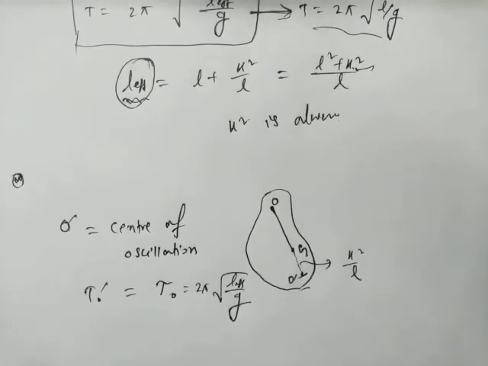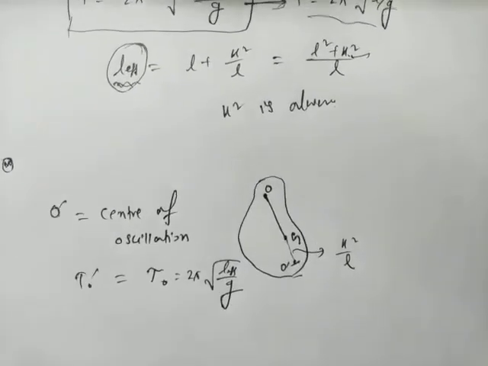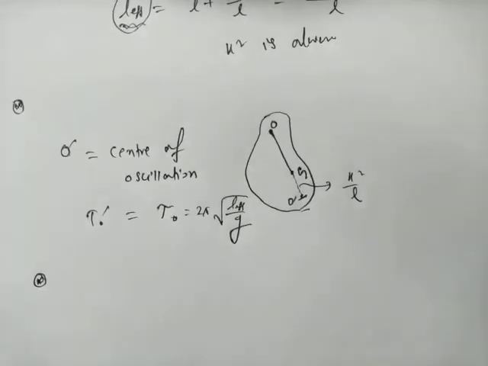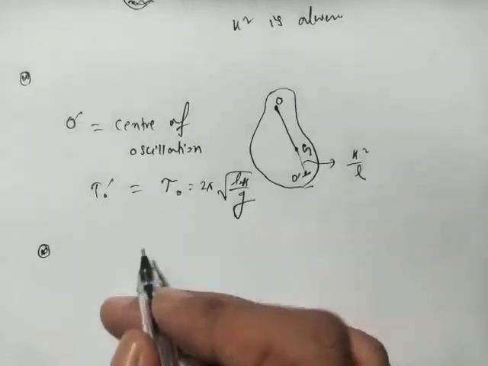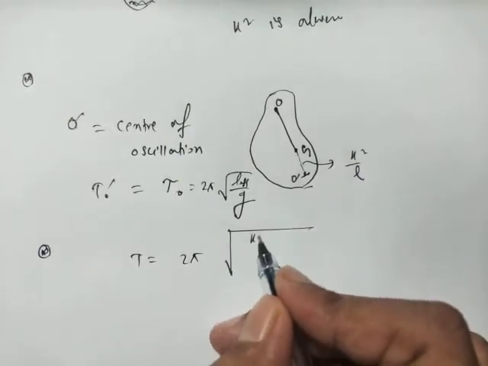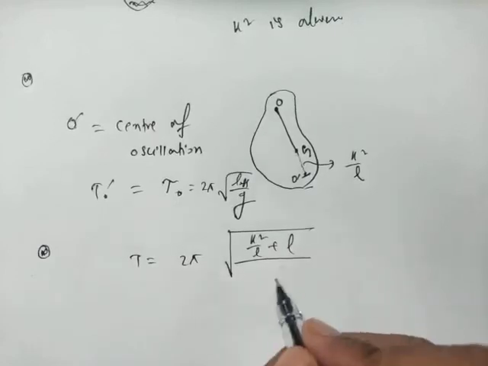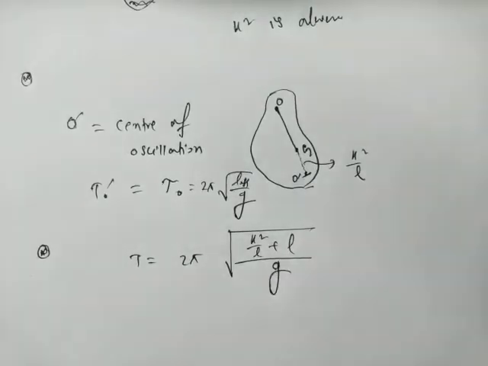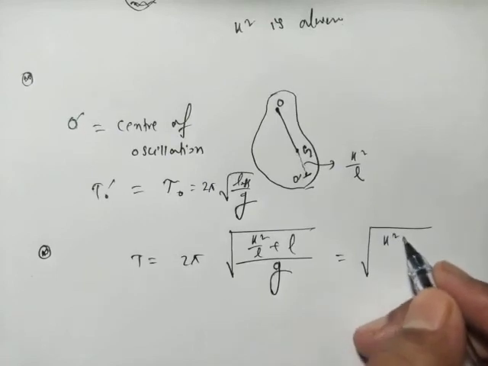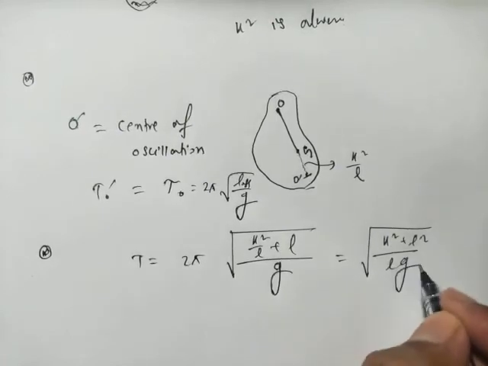Now the another important point is when this time period t will be maximum and when it will be minimum. Here the time period is t equals 2 pi root over k square divided by L plus L divided by g, that is L effective by g, or we can write it as 2 pi root over k square plus L square divided by Lg.